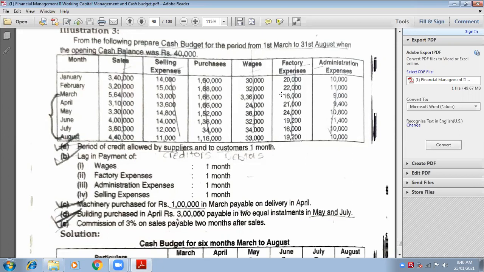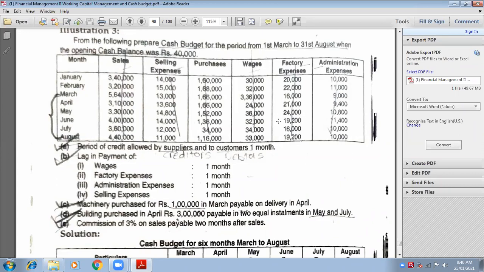Now go in sequence. After 22,000, it is 16,000 in April, 21,000 in May, 24,000 in June, 19,200 in July, and 16,000 in the month of August.